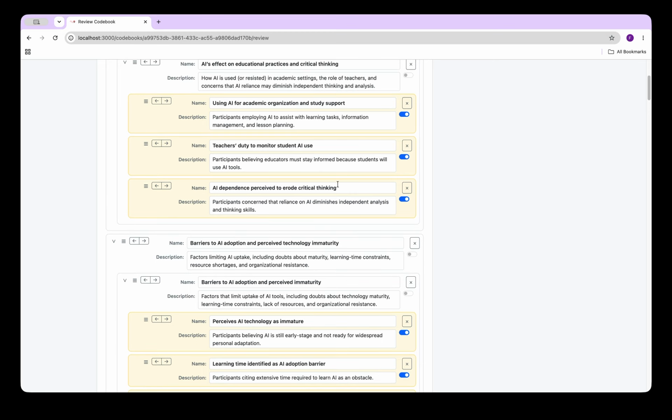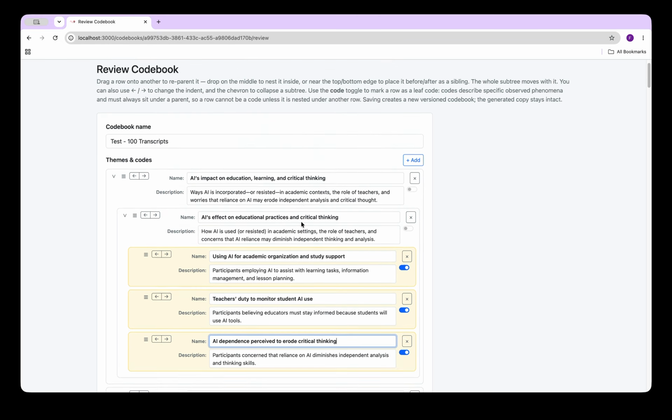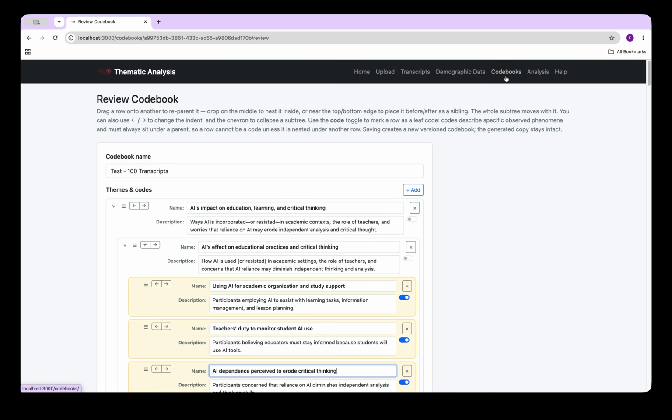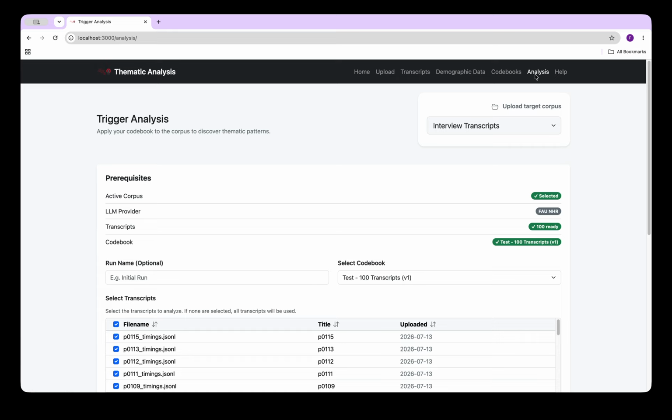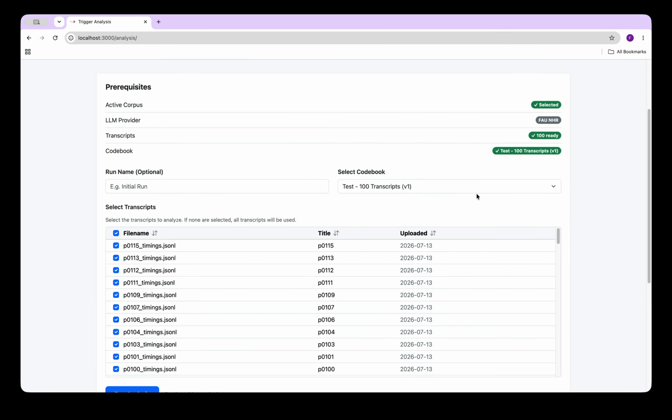You can also edit the themes yourself if you'd like, and also modify their descriptions. Once you have a codebook, then the next step is to go to analysis. This is where the codebook gets to be applied to the transcripts.